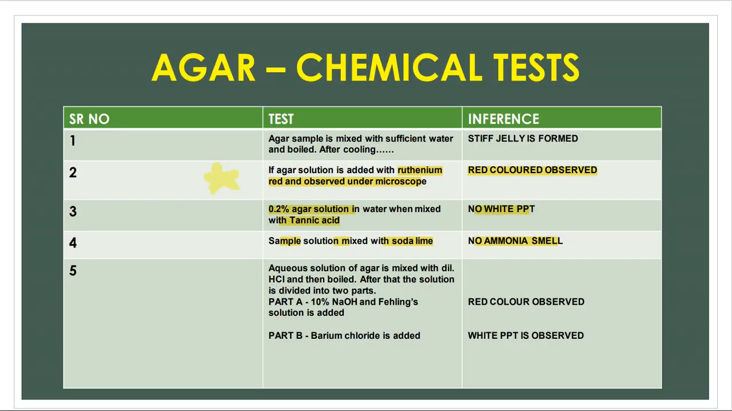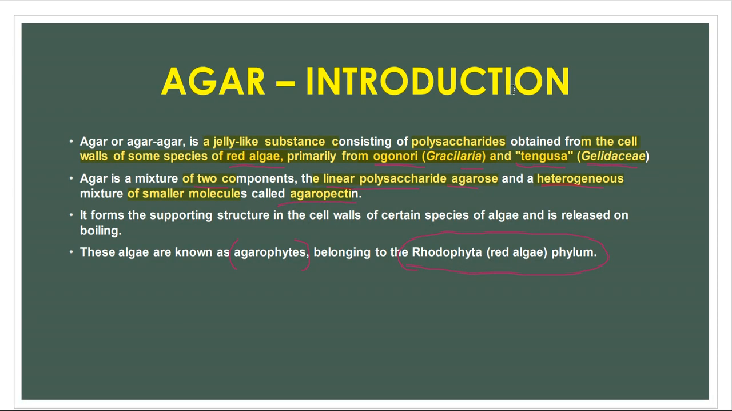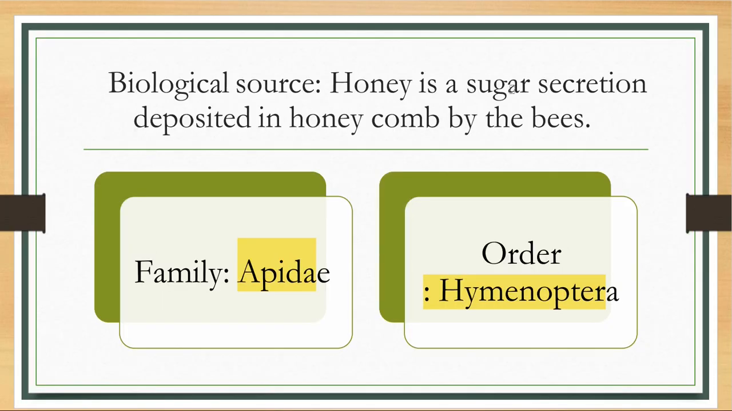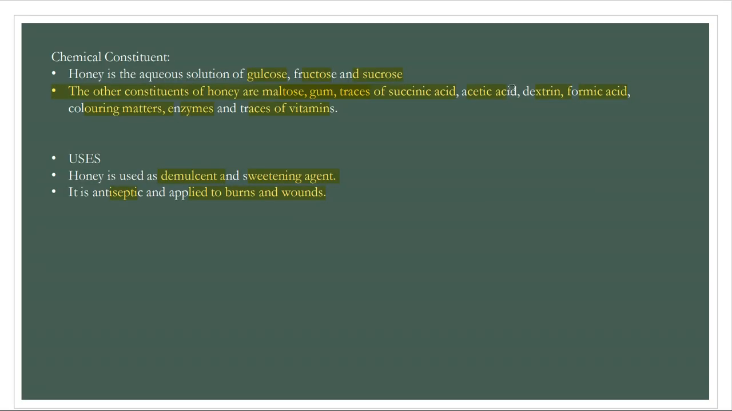Now in agar, a synonym can be asked, so agar has two synonyms. It is also known as vegetable gelatin or Japan isinglass. Alright, so this is what we have seen in brief about agar and also about honey. Honey is nothing but a viscid sugary secretion deposited in honeycombs, family Apidae. Where it is obtained and how it is prepared, this is a gist of the things which I have made shorter for you. You can add on more things in pharmacognosy.